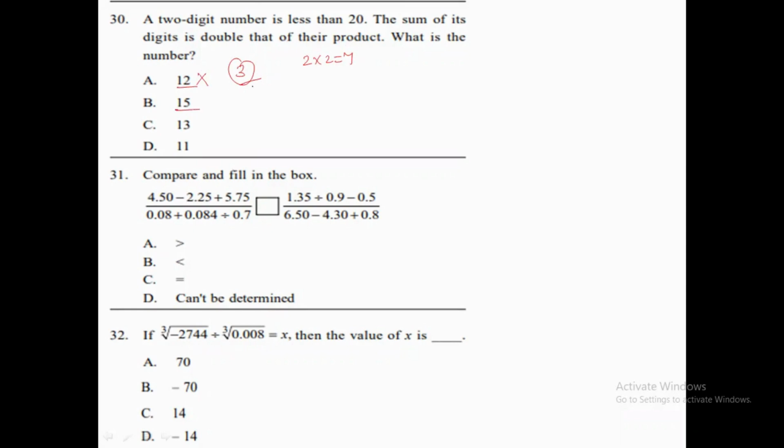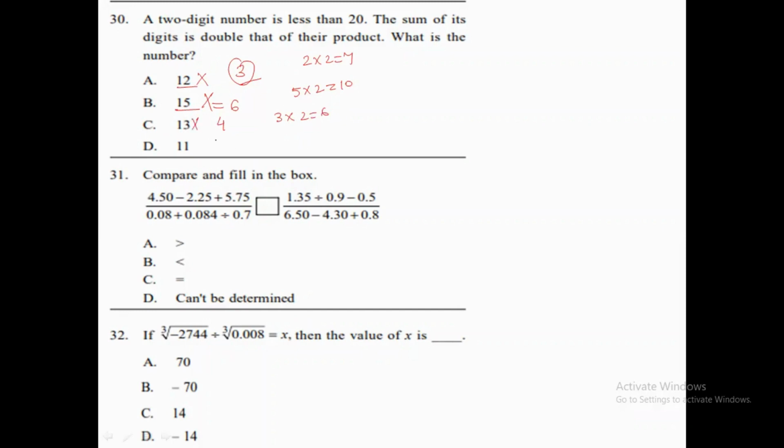Let's move to 15. 15 is 1 plus 5, that is 6. And 1 multiplied by 5 is 5, and 5 multiplied by 2 is 10. Is 6 double of 10? No. So 15 cannot be a correct answer. Let's move to option number C, which is 13. 1 plus 3 is 4, and 1 multiplied by 3 is 3, so 3 multiplied by 2 is 6. Is 4 double of 6? No, that is also false.